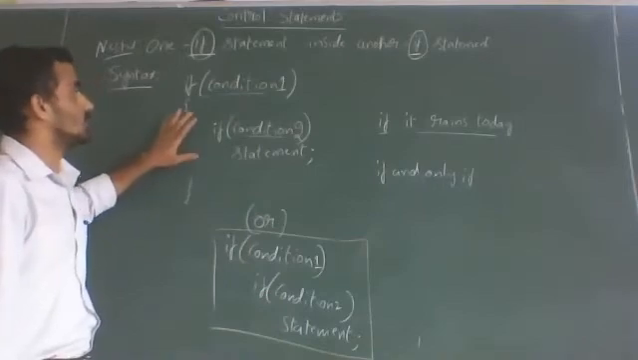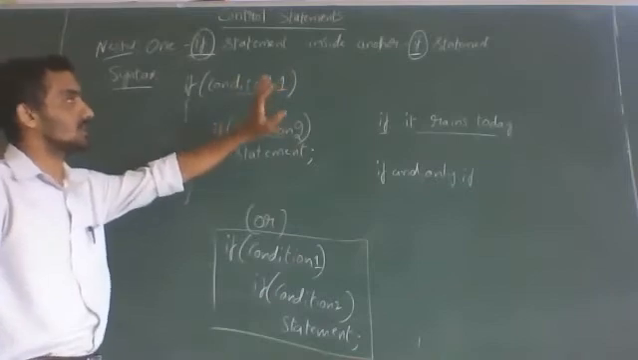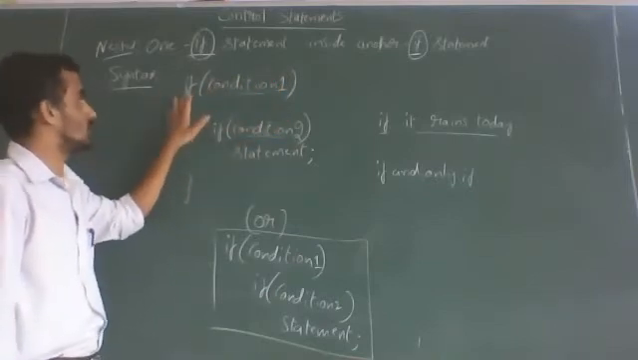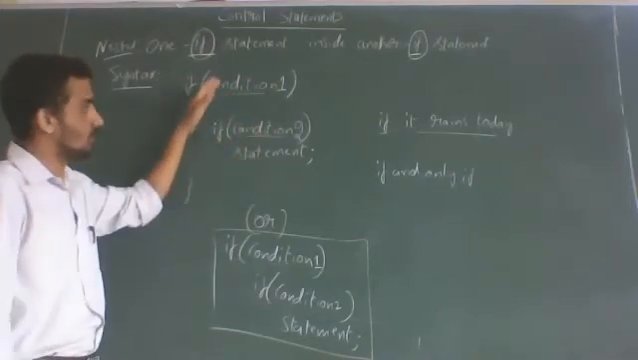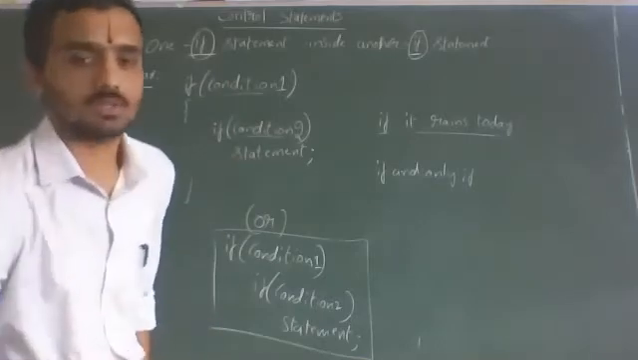Okay, so now we will see how it works. I hope you people got it. One if statement in another if means we have to write two if statements. So for one if, one condition: for this if, condition 1, and for this if, condition 2. And one statement we have written for both the conditions. So try to understand how it works.